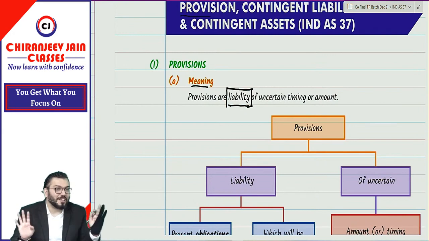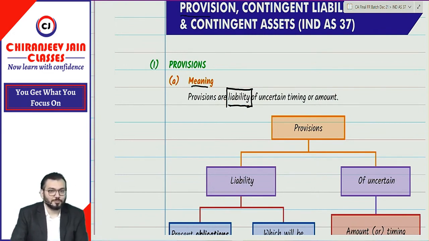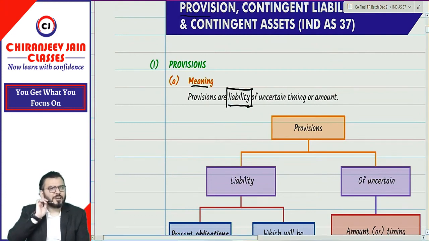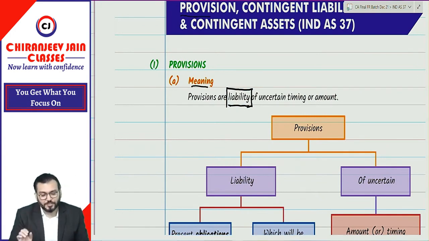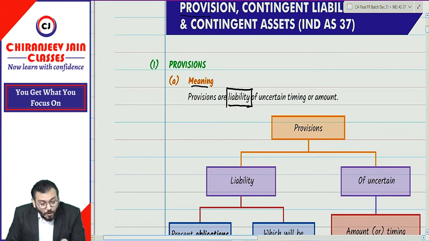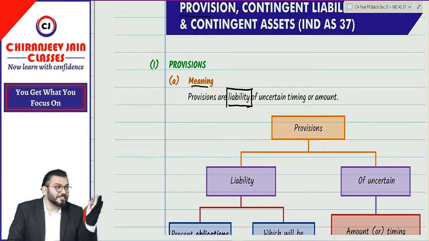That I will not ask from you, because I know you know. Correct? What is liability? Obligation to pay. Correct? This is the definition given at CA Foundation. At CA Inter, the definition should be done, but you have not done. Let's see what is the definition of liability. So provisions are liability, but all liabilities are not provisions. But all provisions are liability.